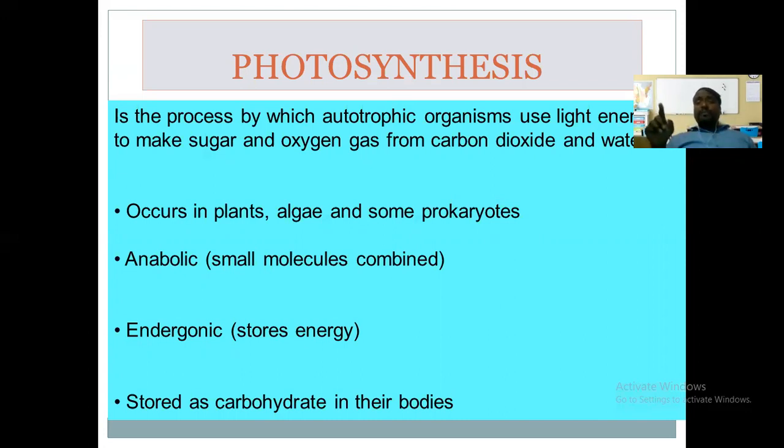In this process, evolution of O2, that is oxygen, also takes place, and because of this, the concentration of oxygen in the atmosphere is increased.